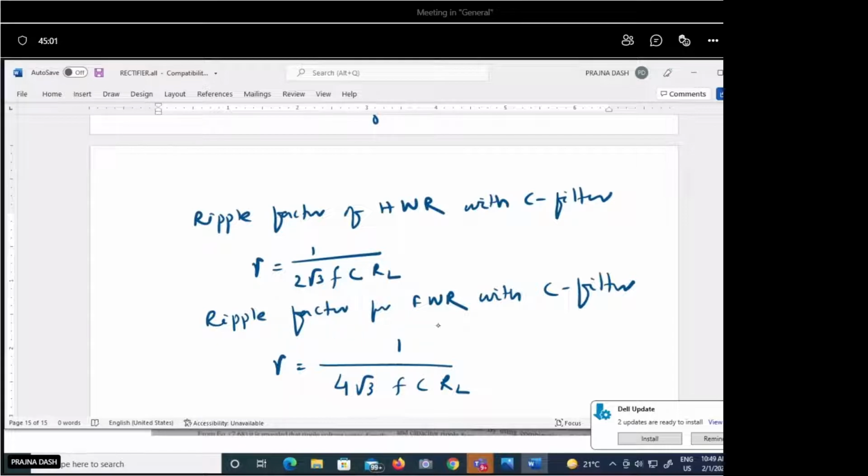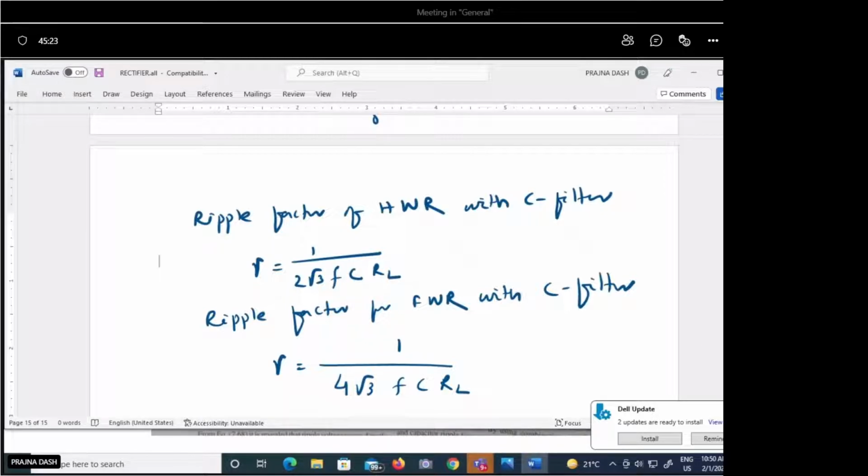And for the full wave rectifier, again it is 4 root 3. Here it is 2 root 3. Here it is 4 root 3. So again the ripple factor is reduced significantly in the full wave rectifier circuit if you put a capacitor. So this is about the half wave and full wave rectifier circuit with filter.